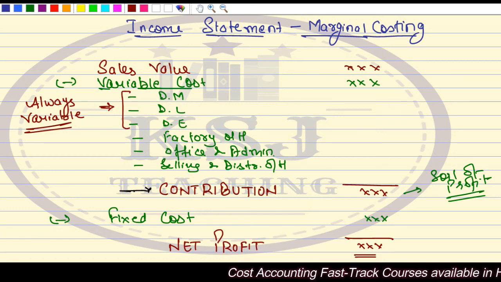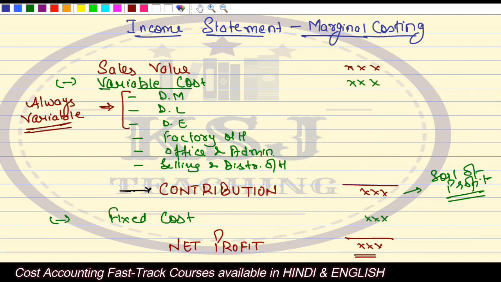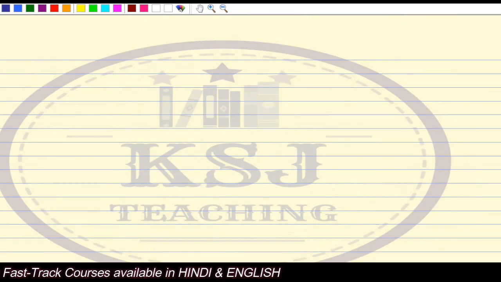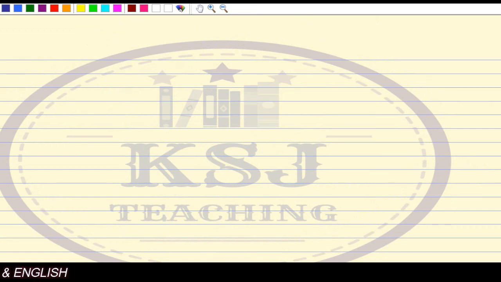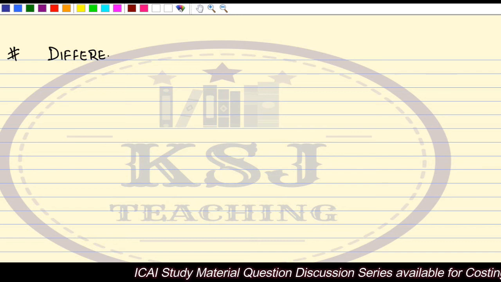Very important. Okay. Now there is one term that is being used. So this is about the income statement, cost profit statement under the absorption and marginal costing. I hope this is clear. Now I'm going to use one term, that is differential cost. A small discussion, differential cost.